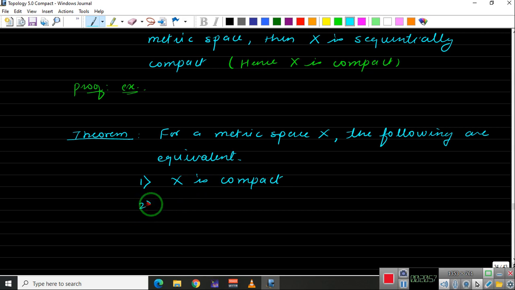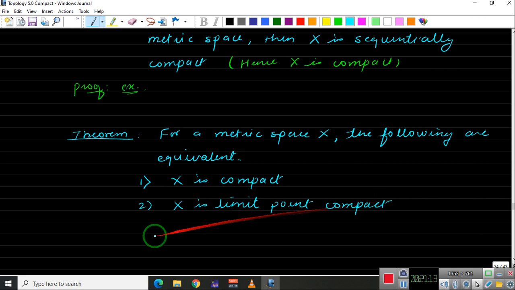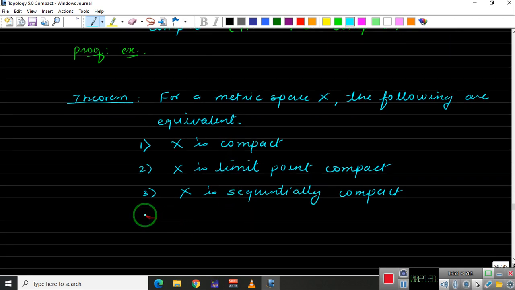If X is compact, we can prove that X is limit point compact. In fact, the proof of this is already done; you just have to write it. So X is limit point compact. It's a metric space. We prove that if X is limit point compact, then X is sequentially compact. We proved that if X is sequentially compact, then it is compact. Also, we proved that if X is complete and totally bounded, then it is compact.